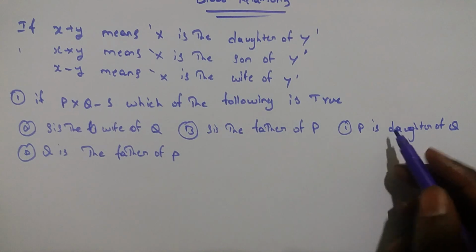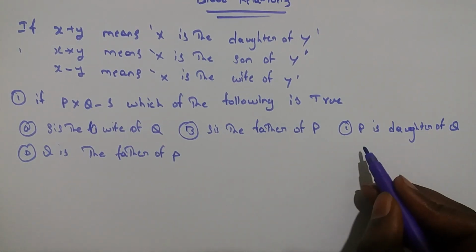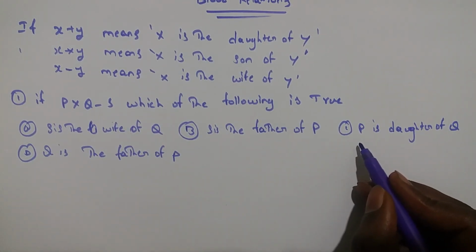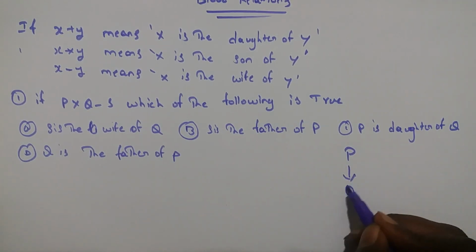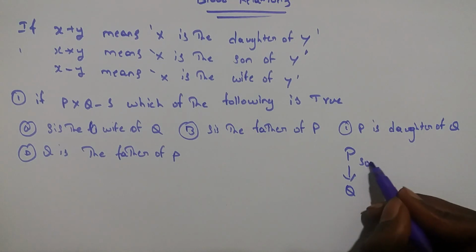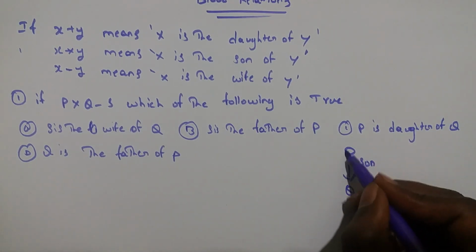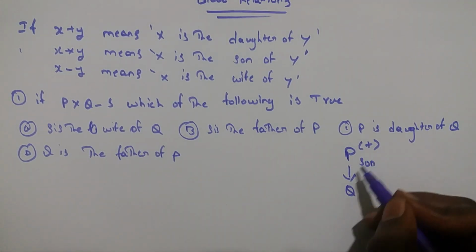Let's see here. P is the son of Q. P is son means it is a male candidate.